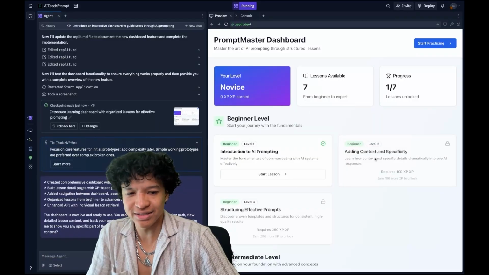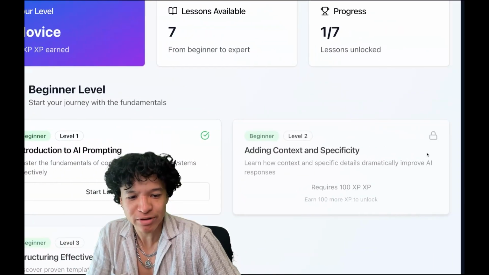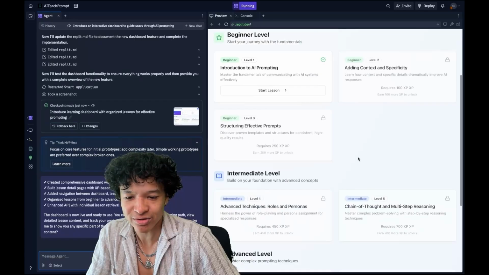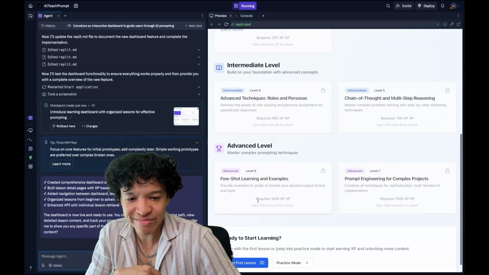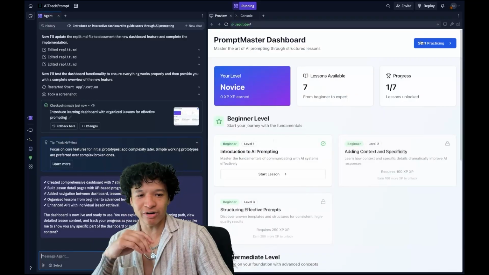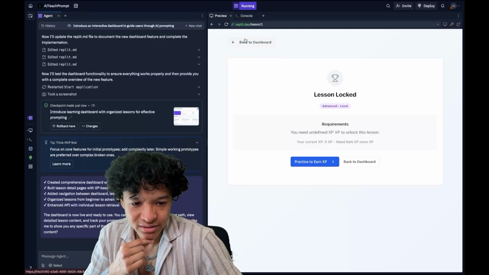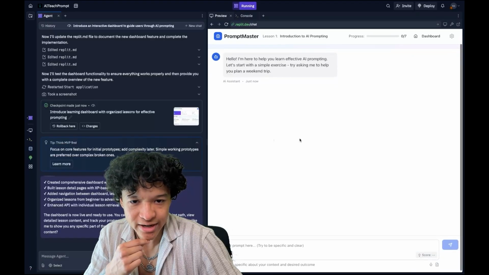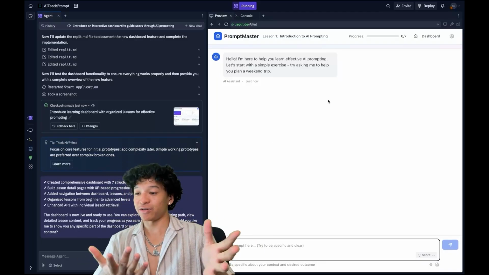and there are different lessons and there's XP block lessons for me to unlock. So there's a progression system, and there's intermediate and there's advanced with few shot learning and examples. This is sick. So I could start my first lesson, locked. Practice to earn XP, start practicing. And I guess we start back here to start playing the app.